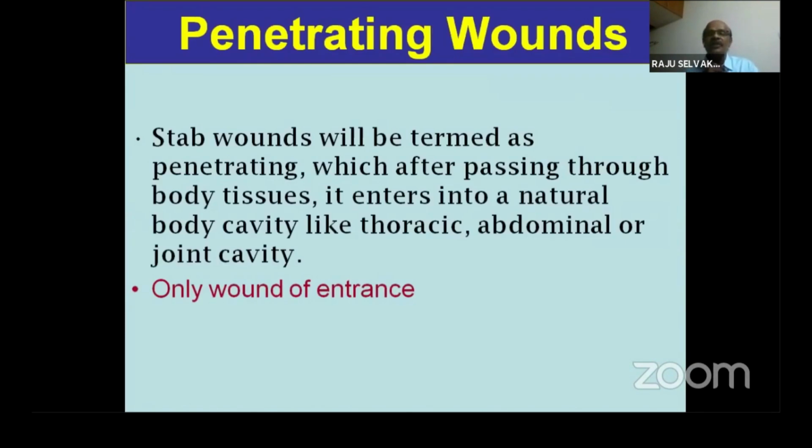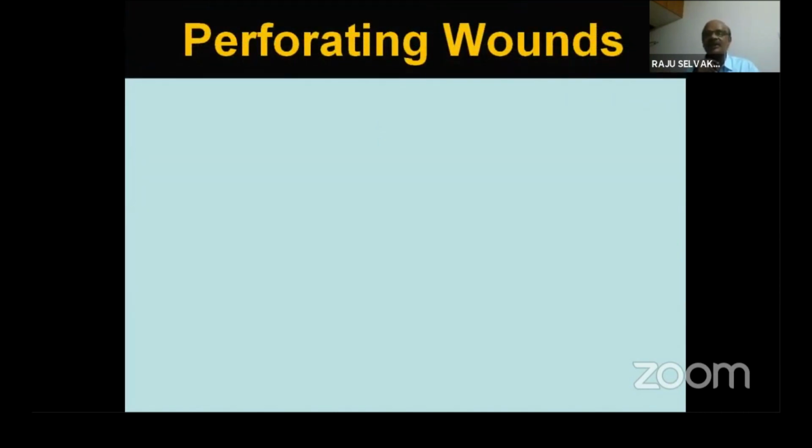Stab wounds are termed penetrating when, after passing through body tissues, the weapon enters a natural body cavity like the thoracic, abdominal, or joint cavity. There is only a wound of entrance. The weapon may enter the body, but it may not exit, so it is a penetrating wound. If it exits the body, we call it a perforating wound. Penetrating wounds are usually seen in the thoracic and abdominal cavities. The weapon will enter, but it will not go through to the other side because the weapon is small.